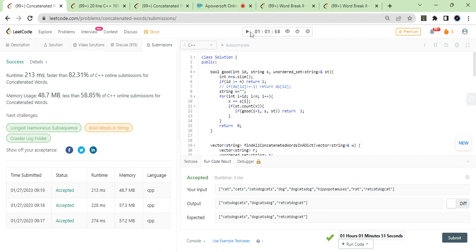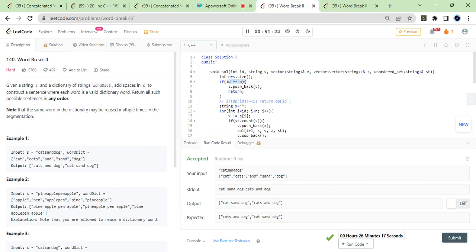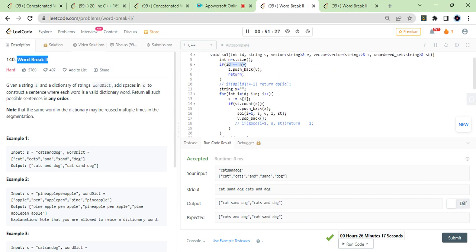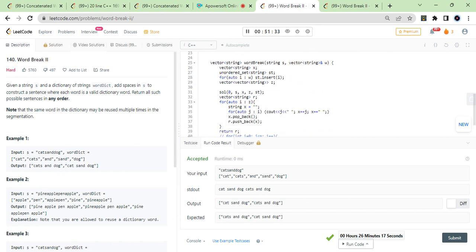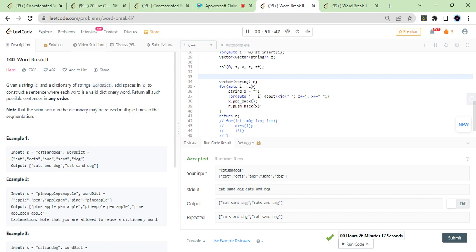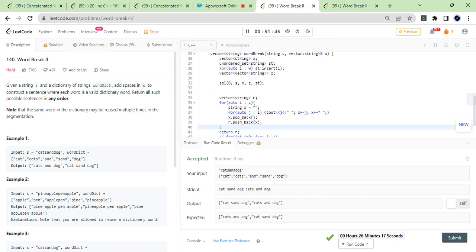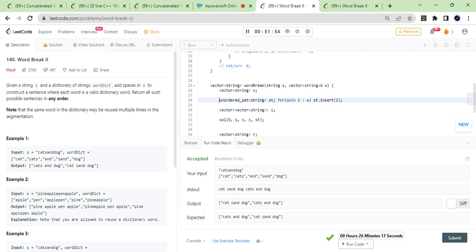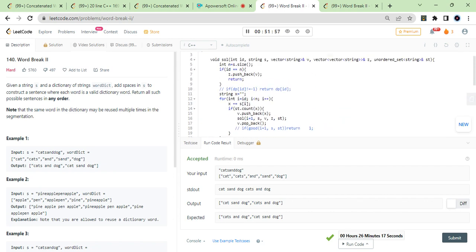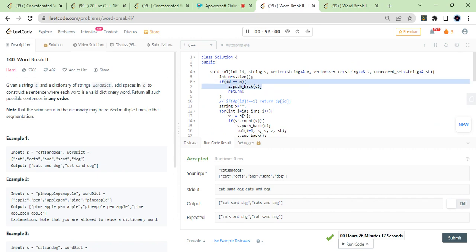Okay guys, so that's about today's problem, and pretty much the brainstorming we did about it. Also, word break, you can see this is a similar kind of problem, how you will generate all the possible things. This is a kind of recursive function, where you create a vector of strings, passing into a void solve function, and this is just a trivial part where you change the format of the answer. The answer is calculated in z just by using unordered set insertion and an empty vector which we fill up, and then if the vector is good, then z dot push back v.